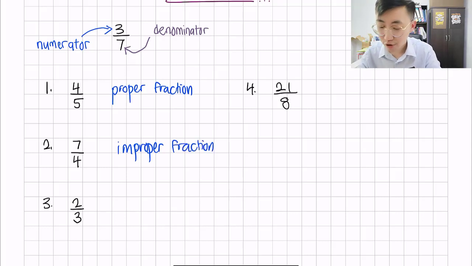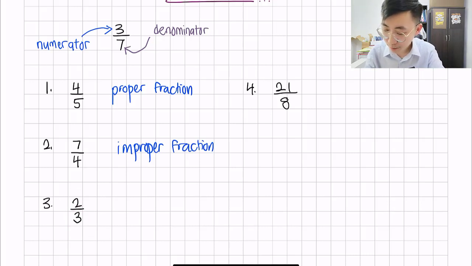Right, let's go through number 3. So you have 2/3. Now, focus again. 2 is smaller than the bottom number 3. So this one is what we call a proper fraction. So this is a proper fraction.